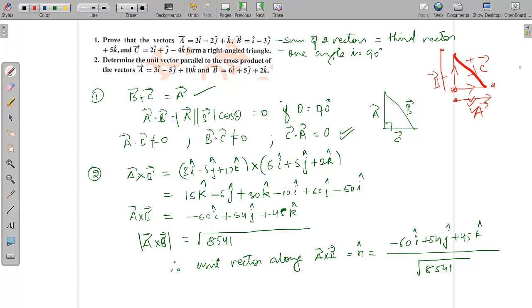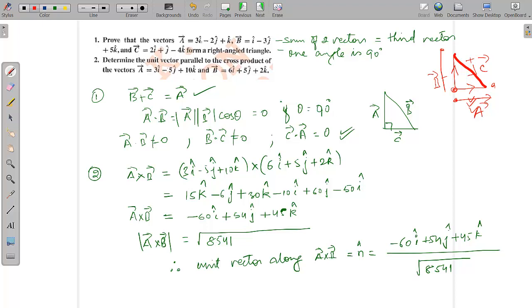Similarly, if we are talking about the sum of the vectors, since it is a triangle and we know that the sum of the three vectors can be found with the triangle law, the three vectors should be forming a triangle in that case. So that means the sum of any two of the vectors should be equal to the third vector.